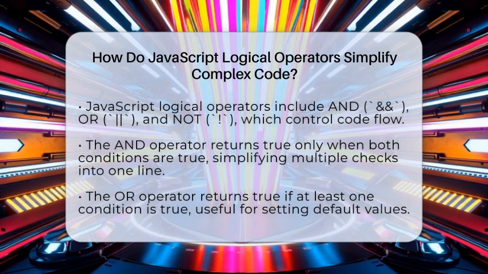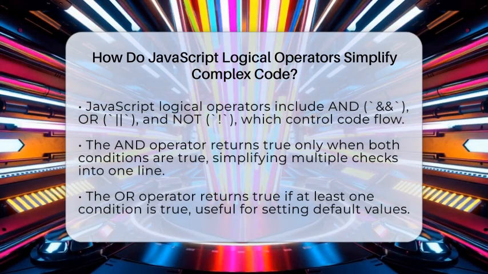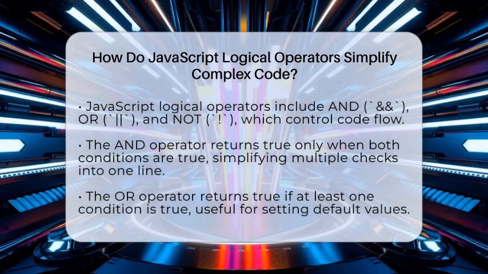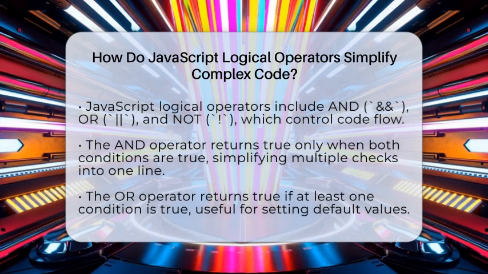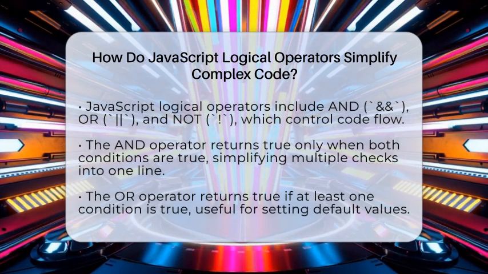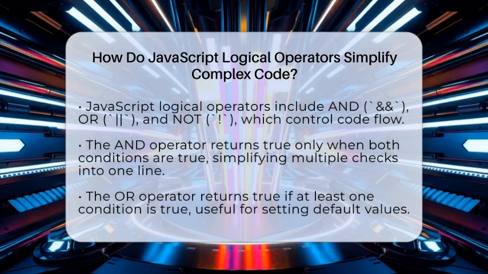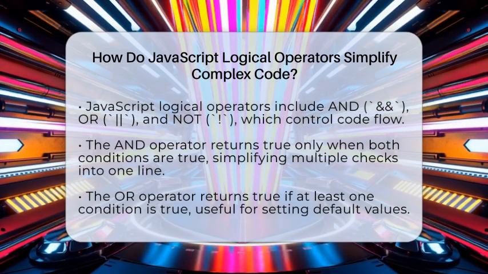JavaScript logical operators are and, or, and not. The and operator, written as two ampersands, returns true only if both conditions are true. For example, if you want to check if a user is logged in and has permission, you can write one line instead of multiple nested checks. This keeps your code short and easy to read.